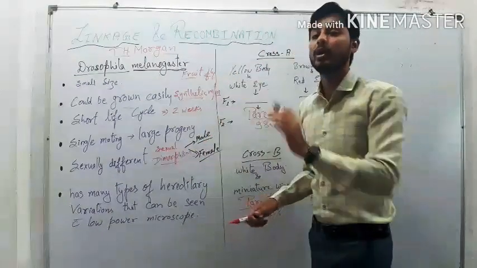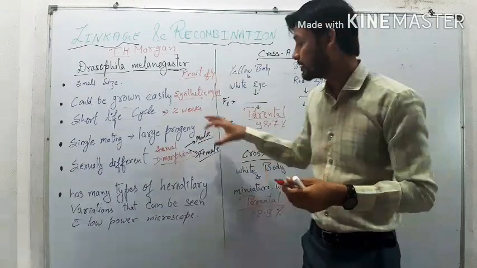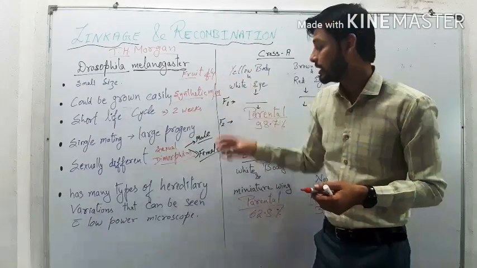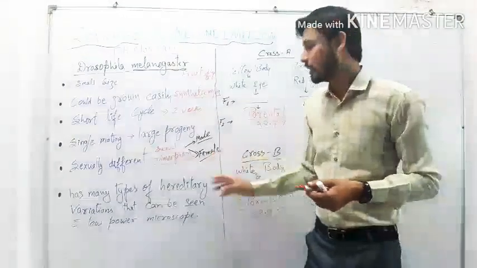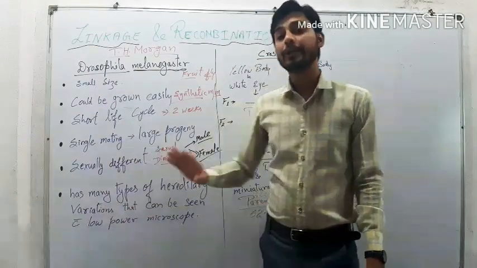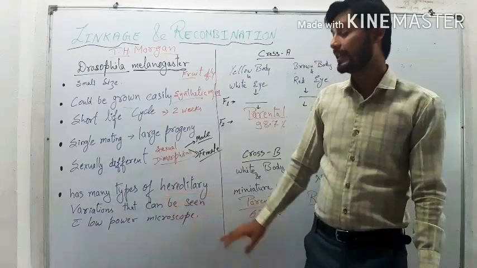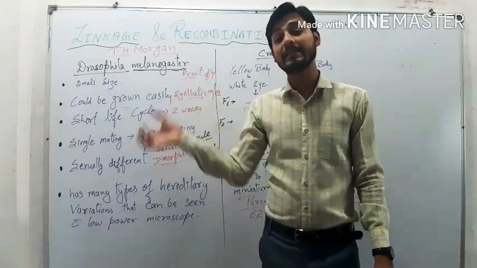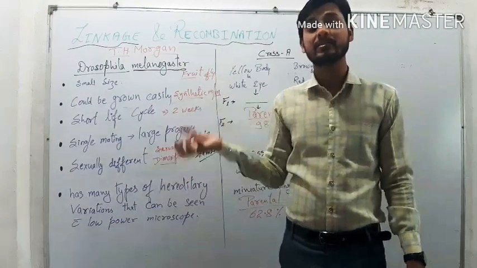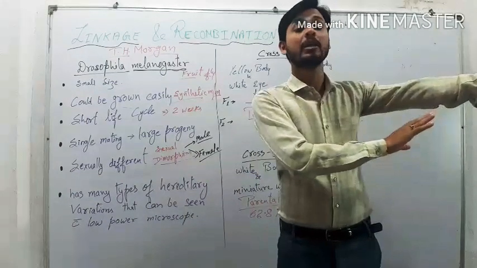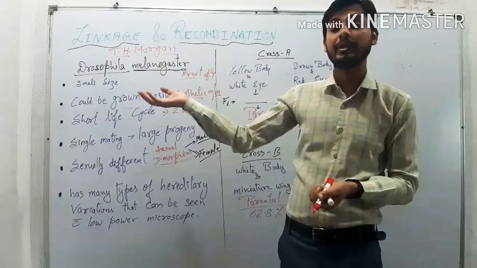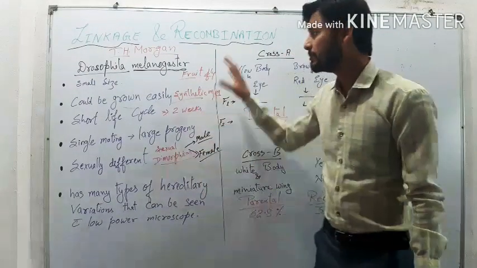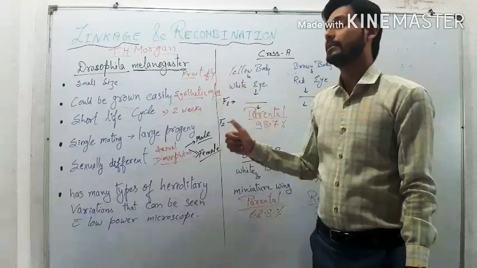The male is smaller than the female; when we go through their body size, we find that the male body is a bit smaller than the female body. Another is that they have many types of hereditary variation that can be seen with a low power microscope. That means there are so many variations, and to see them we did not need high techniques or a high power microscope; we can easily see them with a simple microscope. So these are some reasons because of which Morgan selected Drosophila.